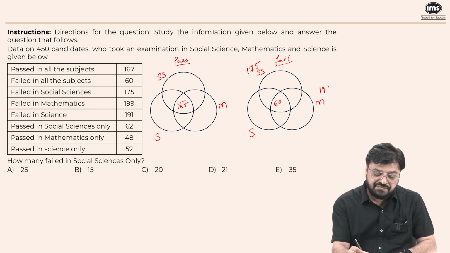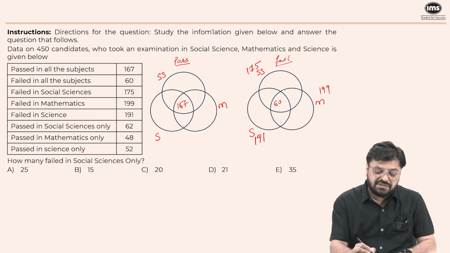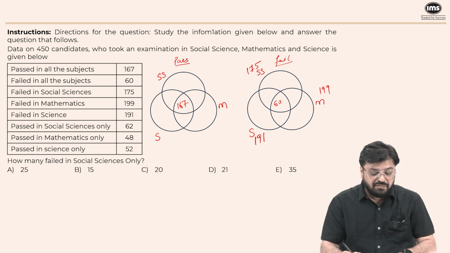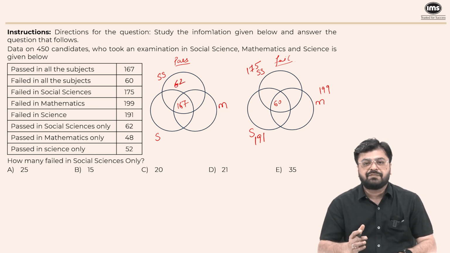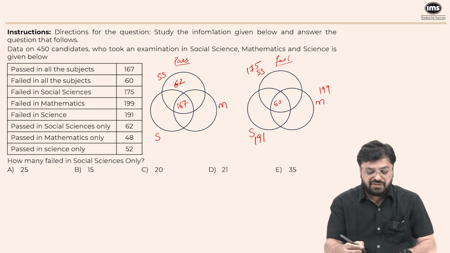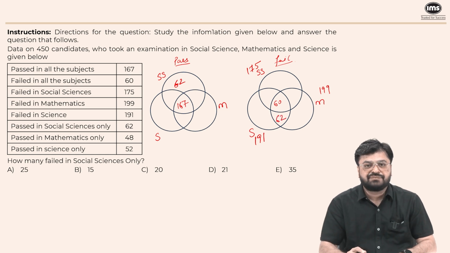199 failed in mathematics, and 191 students failed in science. Now, passed in only social science. So those who passed only in social science are 62 people. Now understand, out of the three subjects, if someone clears only social science, that means he failed in the other two. So this 62 is also the number of students who failed in maths and science only. So who failed in maths and science? This value is 62.